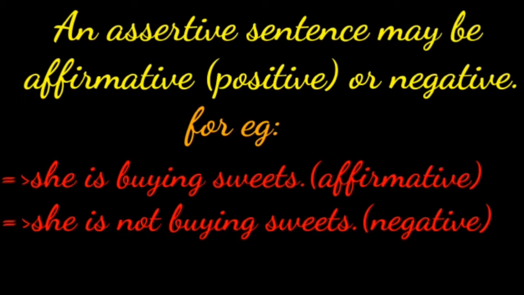Then, an assertive sentence may be affirmative, otherwise called positive, or negative. For example, she is buying sweets. It is affirmative. Then, she is not buying sweets. It is a negative sentence. She is buying sweets is positive sentence. She is not buying sweets is negative sentence.